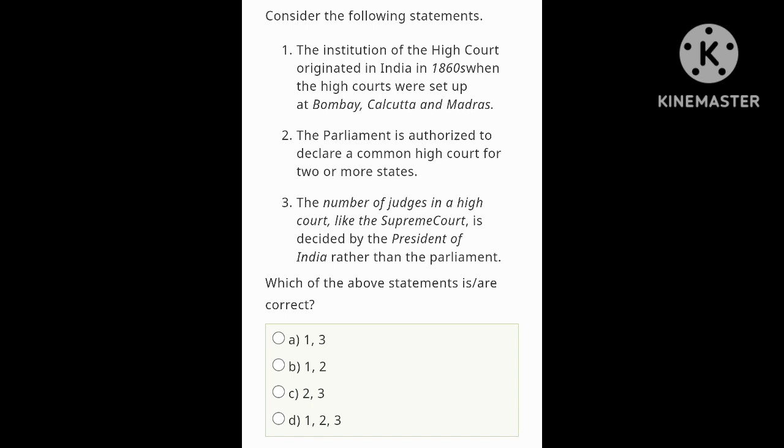Statement 1 is correct. Statement 2 is correct. Let's look at the options. Which of the above statements is correct? 1 and 3, 1 and 2, 2 and 3, 1, 2 and 3. So option B is correct, 1 and 2. Okay. Let's move on to the next question.